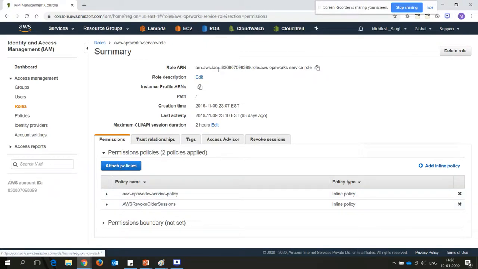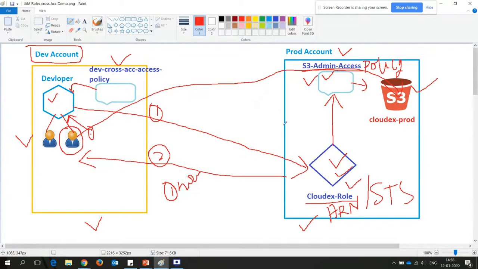Whatever the active session is there. Suppose this user got access and only 15 minutes have passed, right? And this user still has 1 hour 45 more minutes to access the resources.